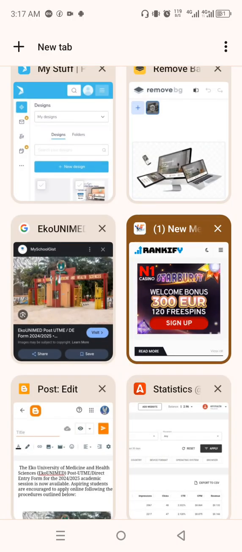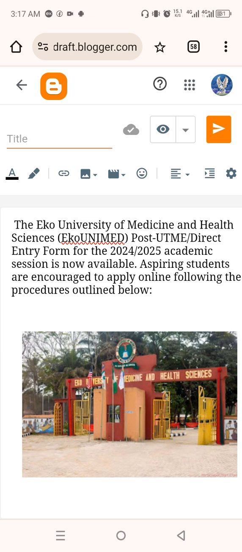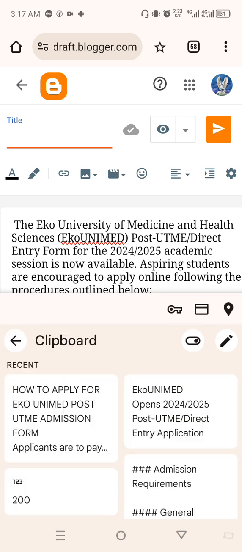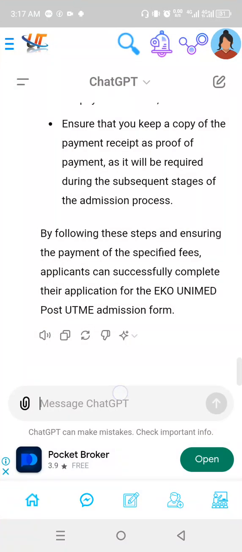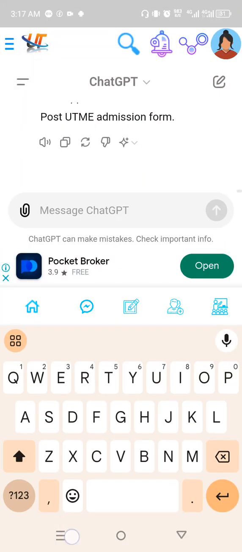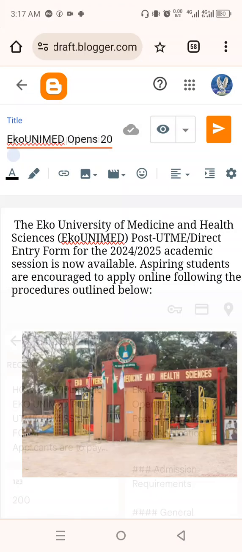So let's move backward. There is the blog post, you can just click on publish. You must add the title though. You can add the title I copied last time, or you can create your own title. Same way, you can still rewrite it five times, but I don't waste time on that. Just rewrite, and it will rewrite it as much as you need. So you click on send, and immediately you can send it.